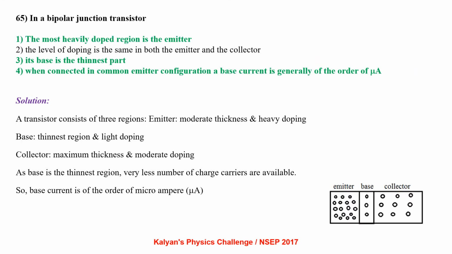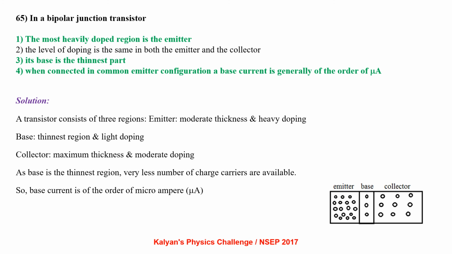In a bipolar junction transistor, the most heavily doped region is emitter. The level of doping is same in both emitter and collector. Its base is the thinnest part. When connected in common emitter configuration, a base current is generally of the order of microampere.